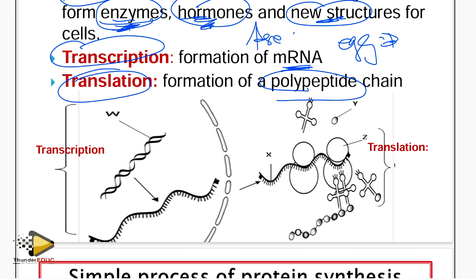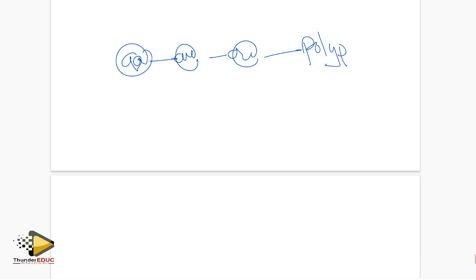I've explained what a polypeptide chain is. A polypeptide chain is the combination of amino acids, but these should be less than 50. If they're above 50 amino acids, then we call it a protein. For example, one amino acid combined with another, combined with another, and you form a polypeptide chain. But what is the bond which joins these amino acids together?